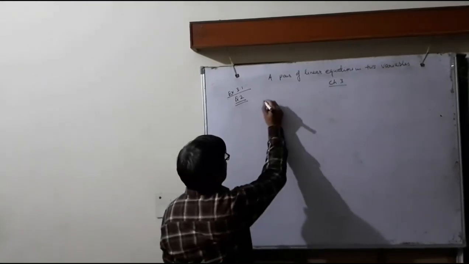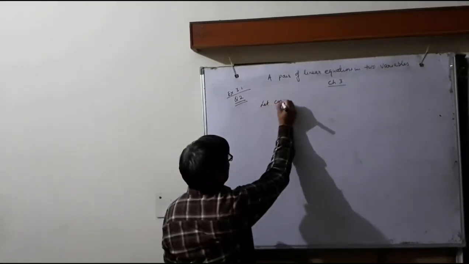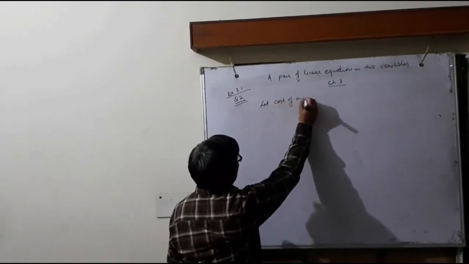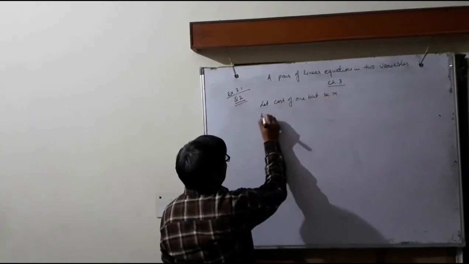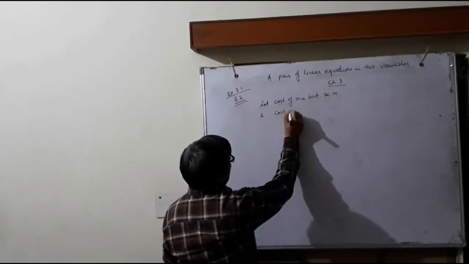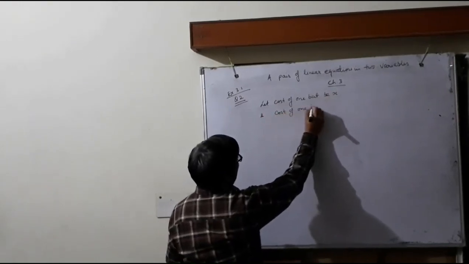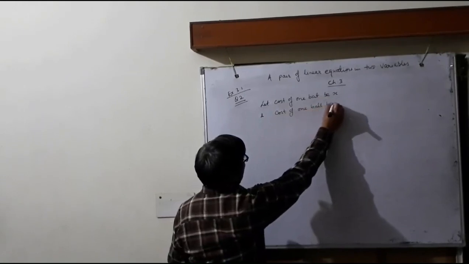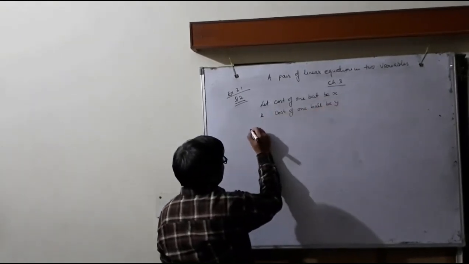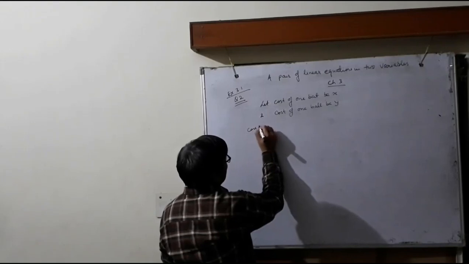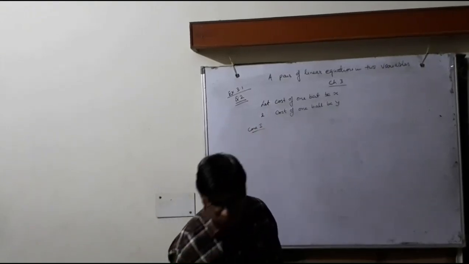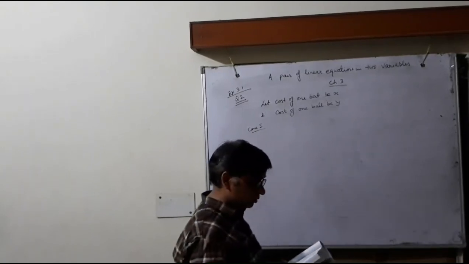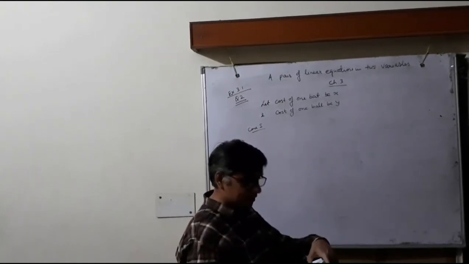Let the cost of 1 bat be x and the cost of 1 ball be y. Case first. According to the first condition, the coach of a cricket team buys 3 bats.